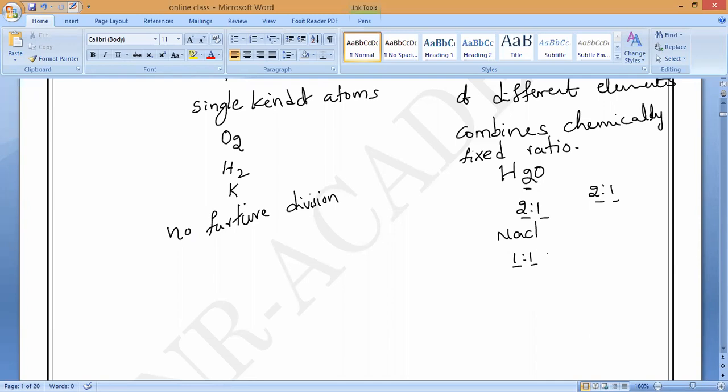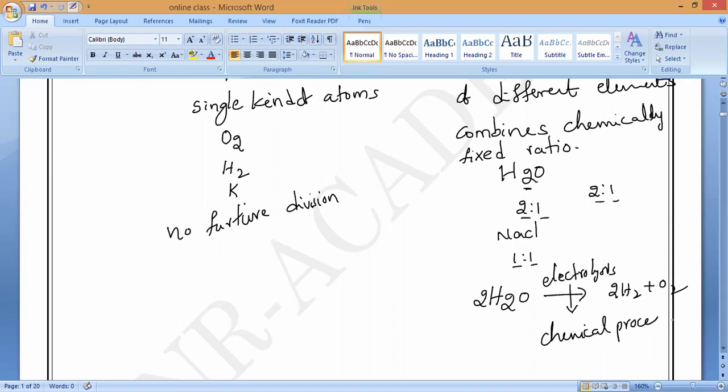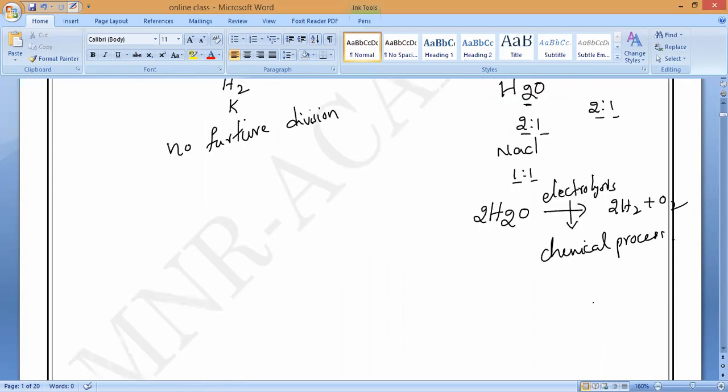But by using something, as you studied in the first chapter, water can be separated into two substances: 2H2 plus O2. Can you say what that process is called? Electrolysis. So that is what you have to remember. Is electrolysis a chemical process or a physical process? Chemical process. All these things we have studied in class 9 and also in class 10th, first chapter, chemical reactions and chemical equations.